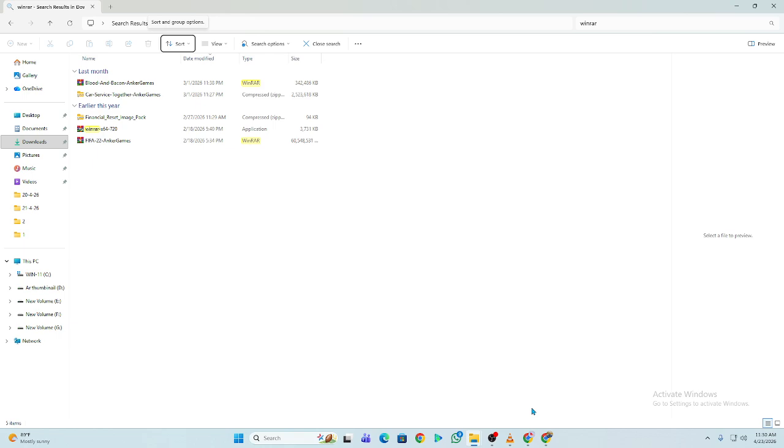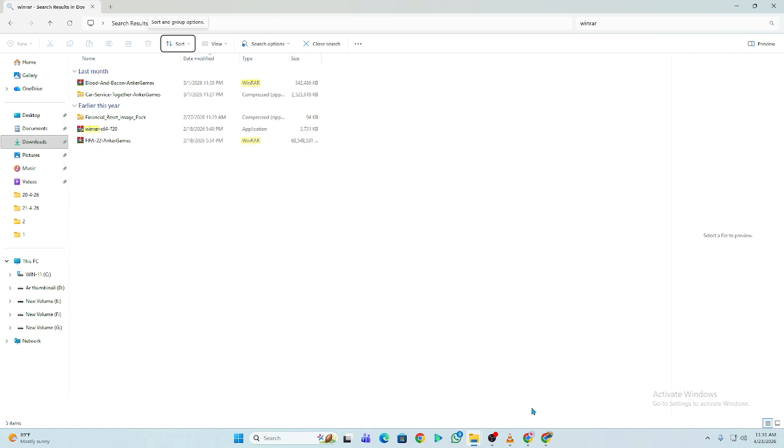Open the file using the latest version of WinRAR because older versions may fail to read newer archive structures. Try downloading the file again using a different browser to prevent download interruptions or hidden corruption. Check if the file size matches the original size listed on the download page. If it is smaller, the file is incomplete.